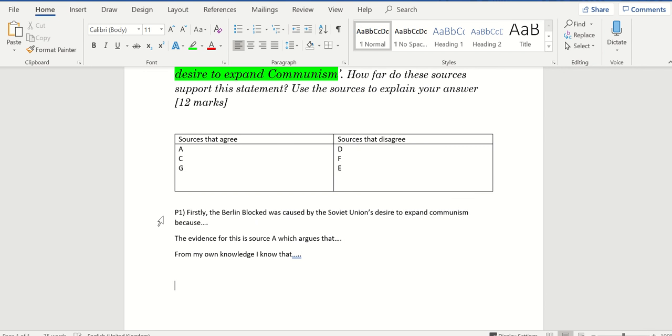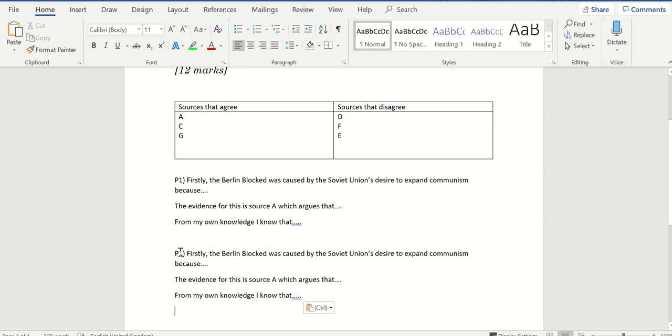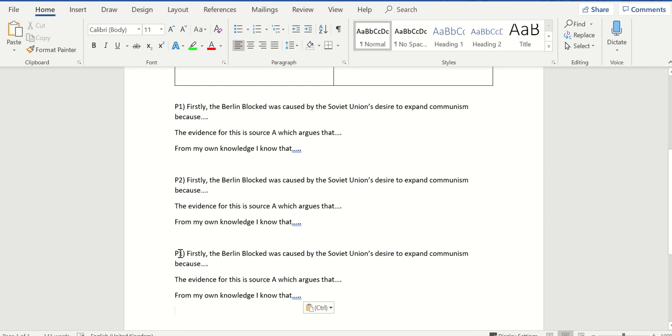I'm then going to do the exact same for paragraph 2, giving some more sources that support the Berlin blockade, and then I'm going to do paragraph 3.